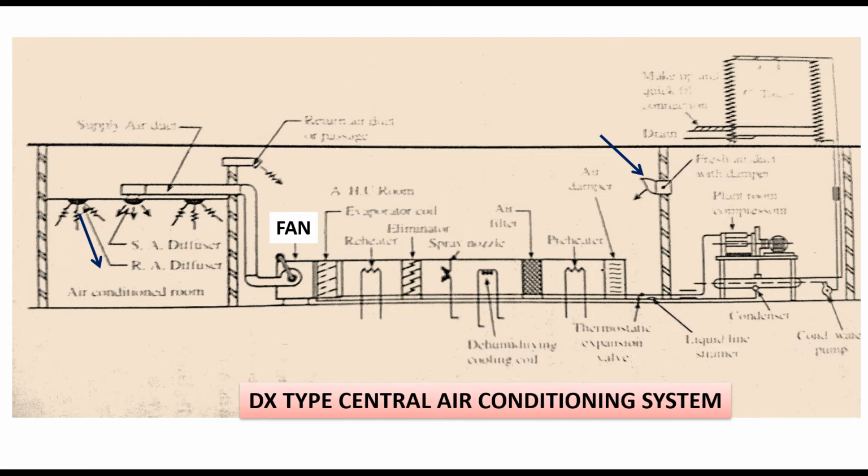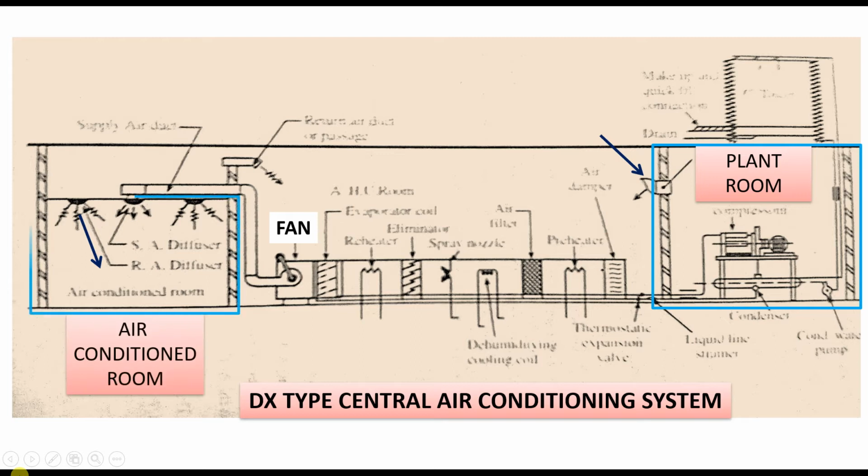So in central air conditioning system, we are having three parts. One is the plant room. So here you can see this is the plant room. Then the air conditioned room. So actually there are a number of air conditioned rooms. Here in this figure only one room is shown because the conditioned air is supplied to several rooms. Okay, and for study purpose, only one room is shown. So that is the air conditioned room. Okay, and this remaining portion is nothing but the air handling room. So here the air is handled.